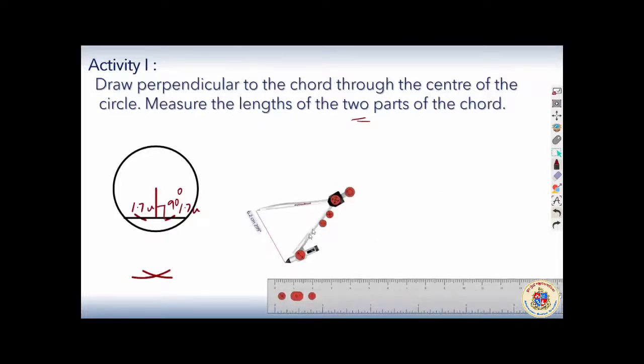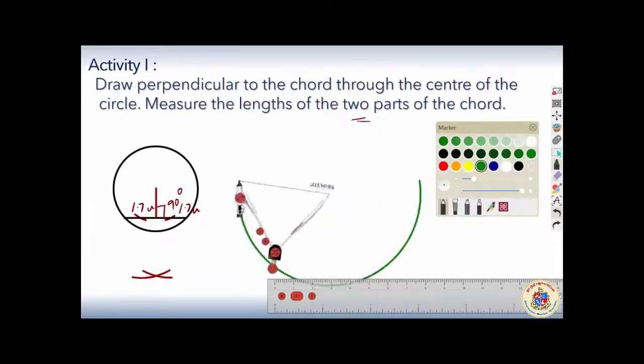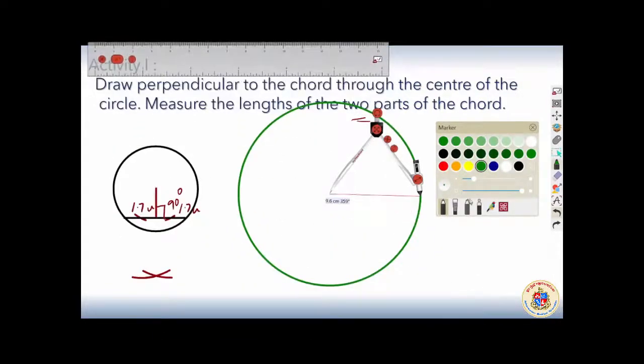So now the activity is to draw one more circle and experiment, and see what happens. Let me see whether I can draw one more circle over here. If I draw this much big circle, okay, I will draw a chord.